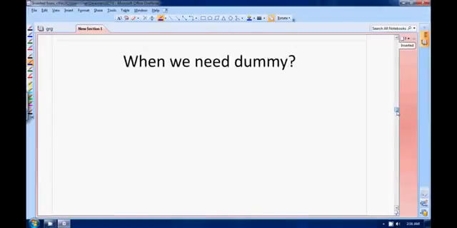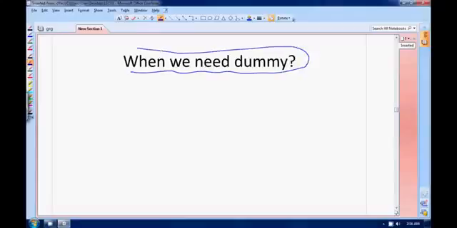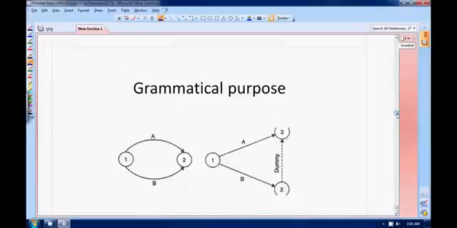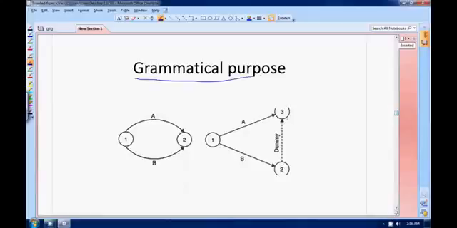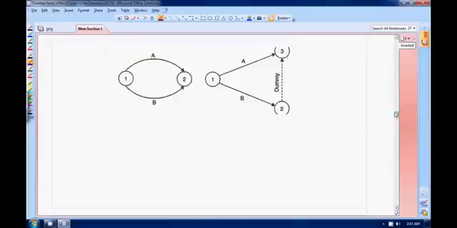Moving on. Why do we need a dummy activity? There are two reasons. The first one, let me show you in the slide, is the grammatical purpose. This is your first reason why you need a dummy activity. Let me explain what this grammatical purpose means.